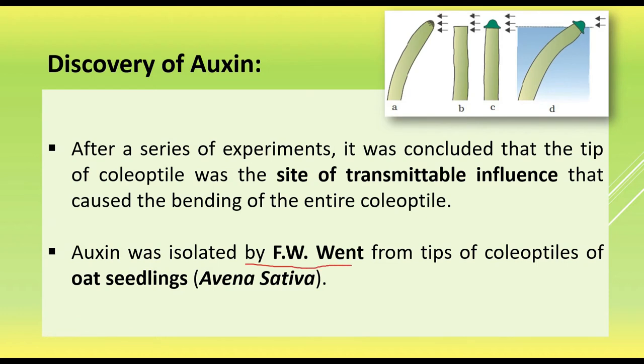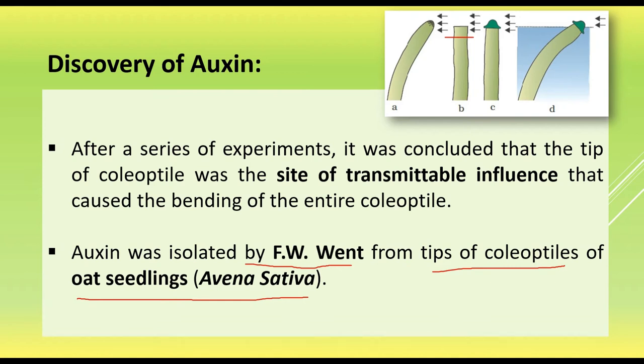F.W. Went isolated a chemical from the tips of the coleoptile of the oat seedlings, that is Avena sativa. What did he do? He first allowed the tip of the coleoptile of the oat seedlings to get unidirectional light, and he observed the same result observed by Darwin and his son, that is the bending of the coleoptile towards the light. Then he decapitated the tip of the coleoptile and placed it on an agar plate.